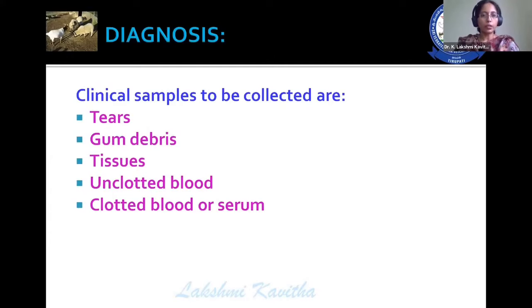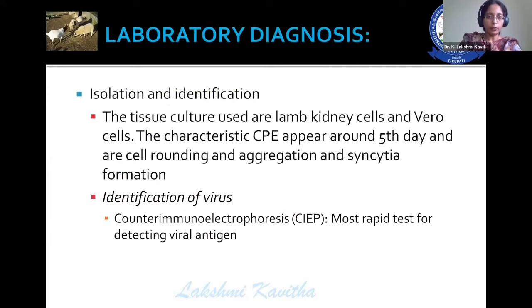Then how to diagnose this disease? The clinical samples to be collected are tears, gum debris, tissues, unclotted blood, and clotted blood or serum. What are the laboratory diagnostic procedures? Isolation and identification of the virus. Isolation is not possible at field level; this is for laboratory people. But at field level, VDs have small equipment like agarose and slides. With those, you can conduct AGPT by using vaccine as antigen and taking serum from the animal.